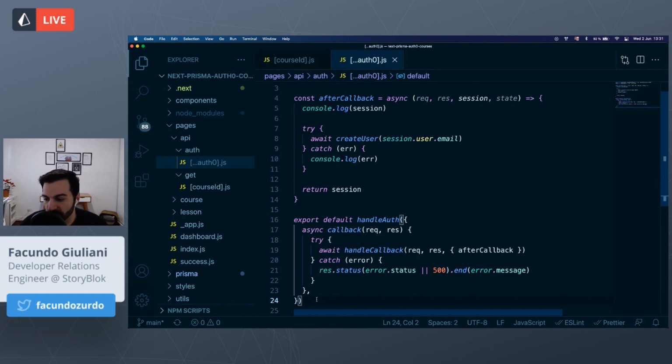So if I'm logging a user in Auth0, when we bring the user back to our web application, we are redirecting the user to the callback URL.